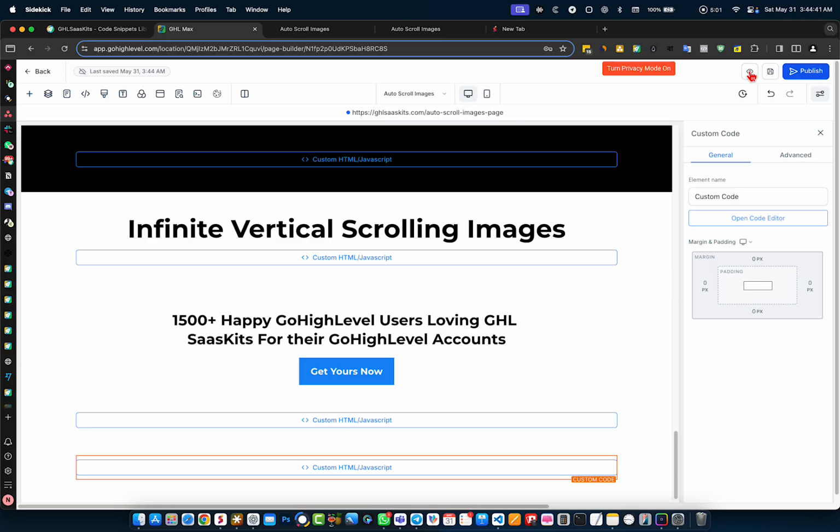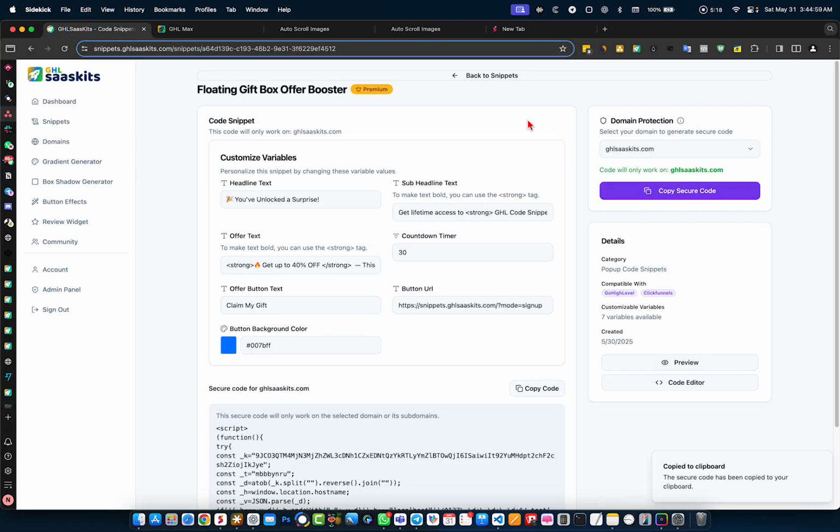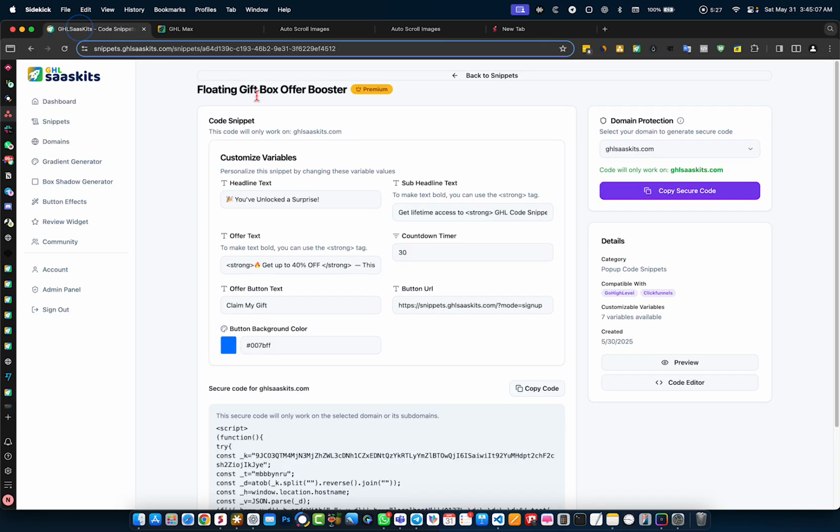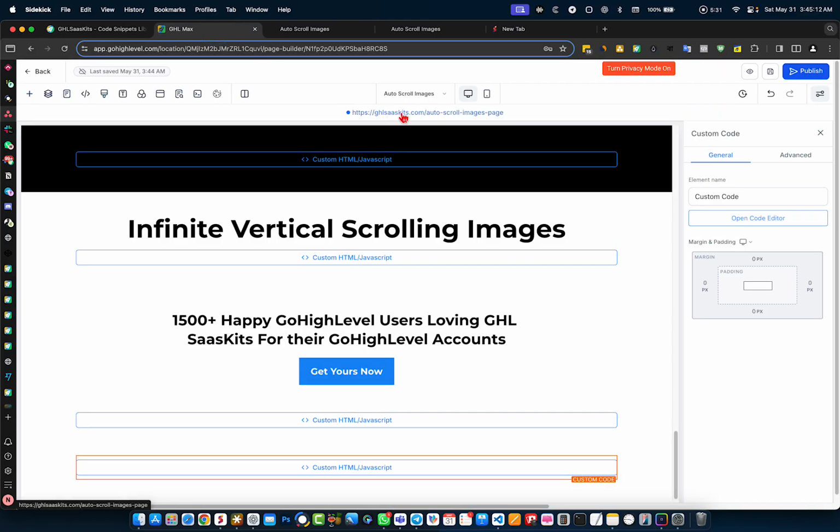One more thing I want to mention here: if you click preview, it will not actually work, because when we preview the page inside GoHighLevel, it opens by default in their domain, otherwise your agency custom domain. If that domain doesn't match the domain that you selected here, then the code will not work. So to check, you always need to visit the URL that you actually used inside the GHL Code Snippets library. Let me do this.